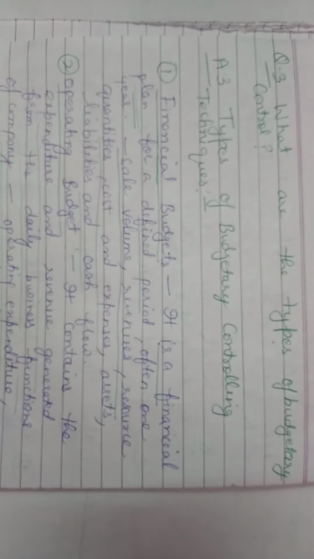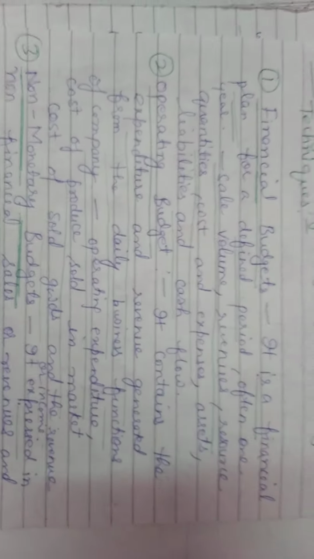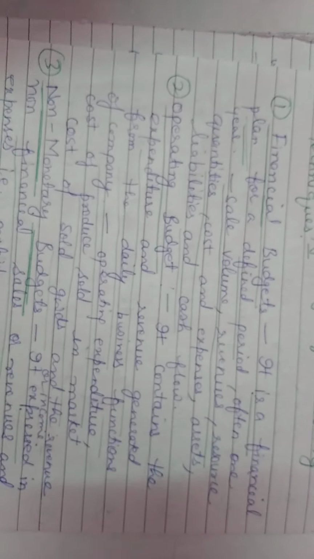What are the types of budgetary control? Types of budgetary controlling techniques. Number 1, financial budget. Number 2, operating budget. Number 3, non-monetary budget. Financial budget, operating budget and non-monetary budgets. These are the types of budgetary controlling techniques.